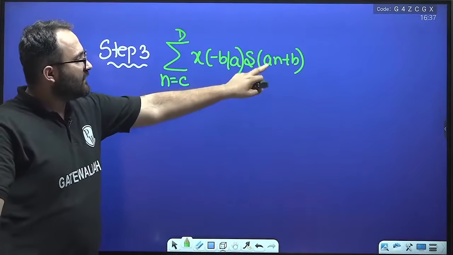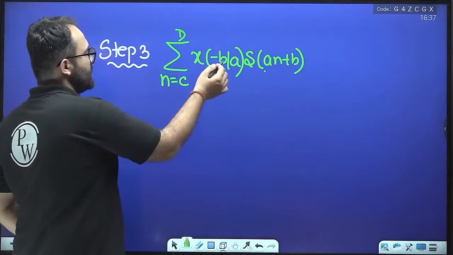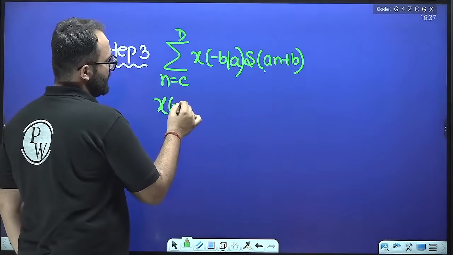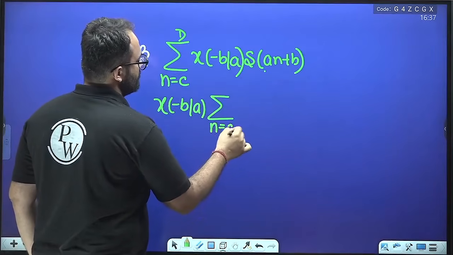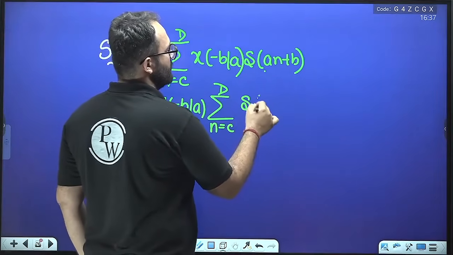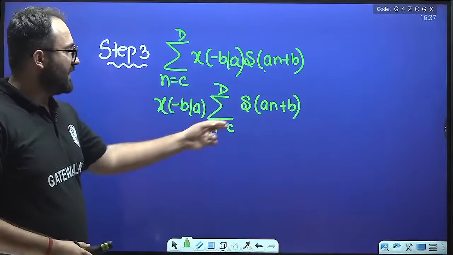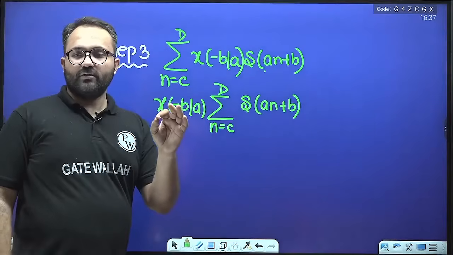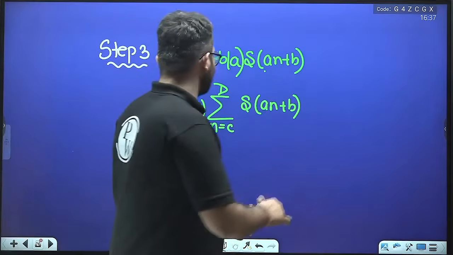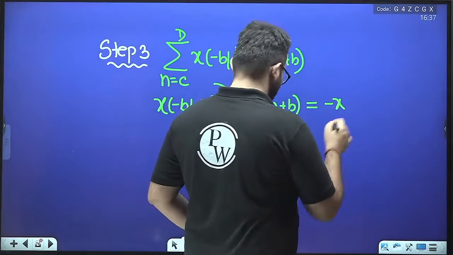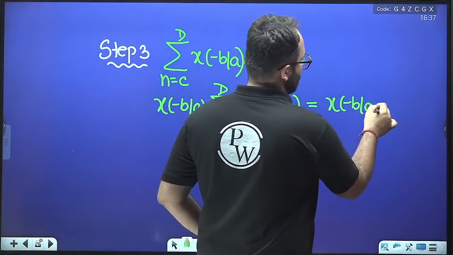Now the delta has value equal to 1 and this has some value, so we can take this out. So this is x of minus b by a times the summation of delta of an plus b. Now this delta function has value equal to 1, so the summation will be equal to 1 and the answer will be x of minus b by a.